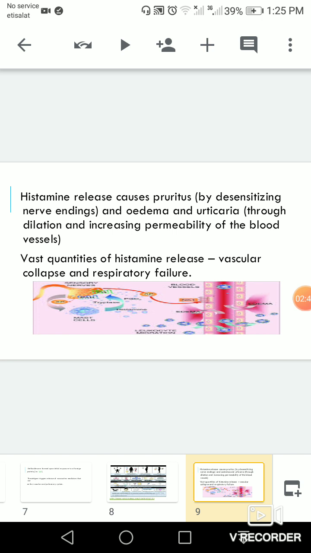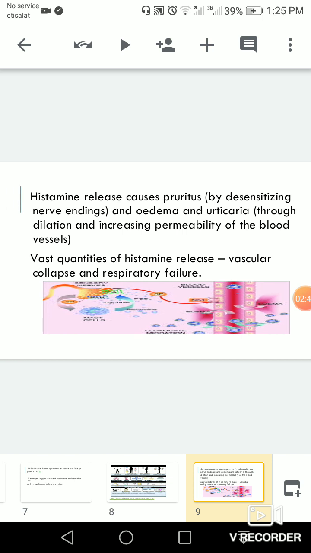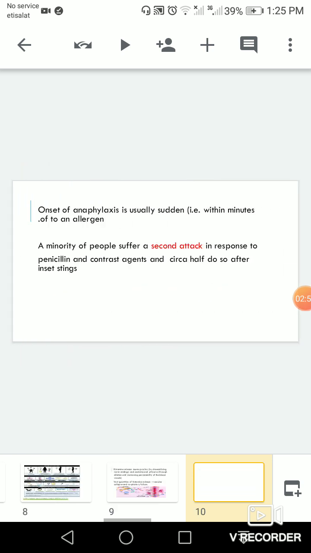Once histamine is released, it will cause pruritus by stimulating the nerve endings, and edema and urticaria through dilatation and increased permeability of the blood vessels. Also, vast quantities of histamine release may lead to vascular collapse and respiratory failure. The onset of anaphylaxis is usually sudden, within minutes of exposure to an allergen.